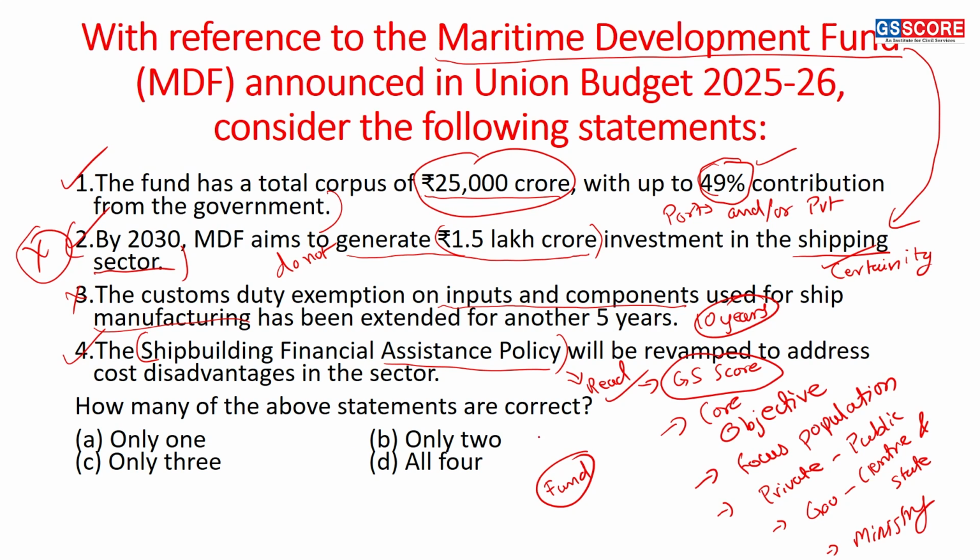So how many of the above statements are correct? 1, 2 and 4 are correct. Our answer will be only 3, that is C will be our answer. All right. So remember these particular pointers.